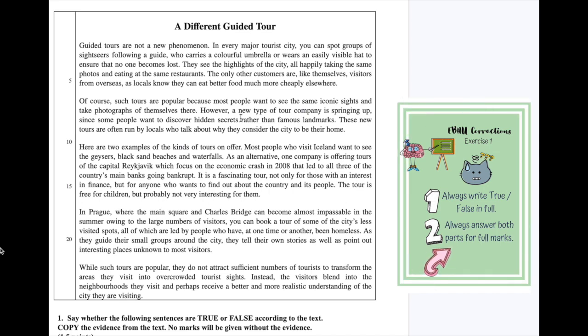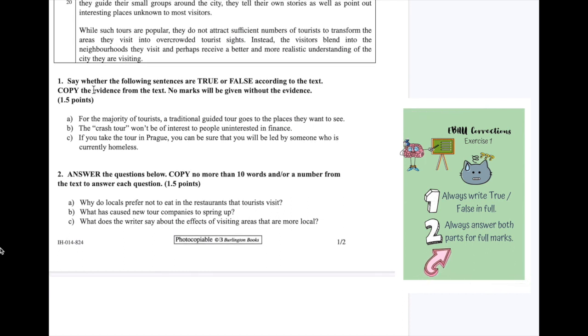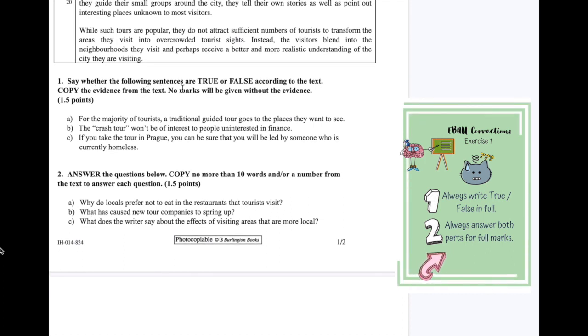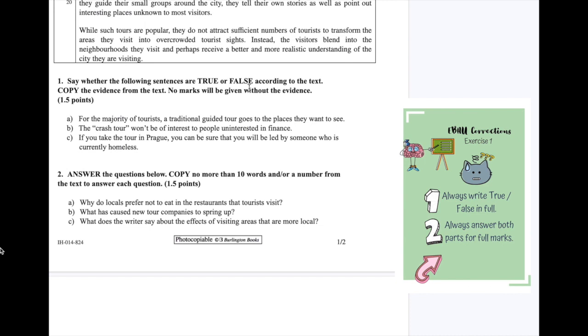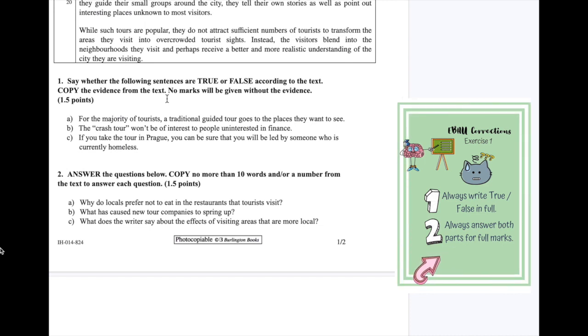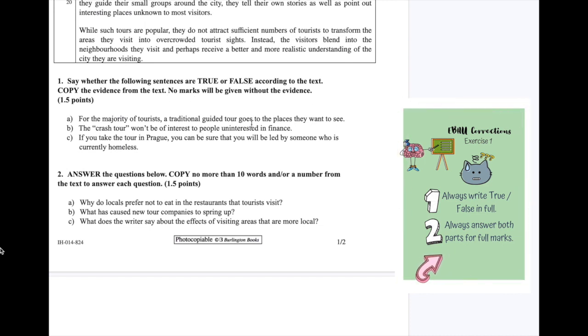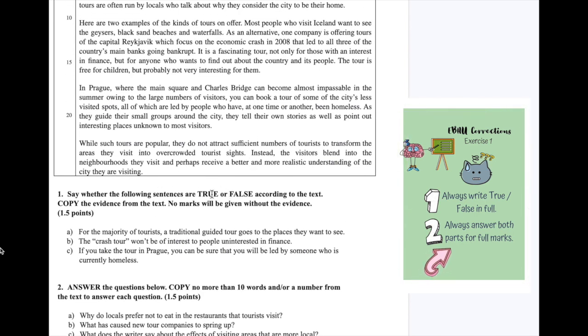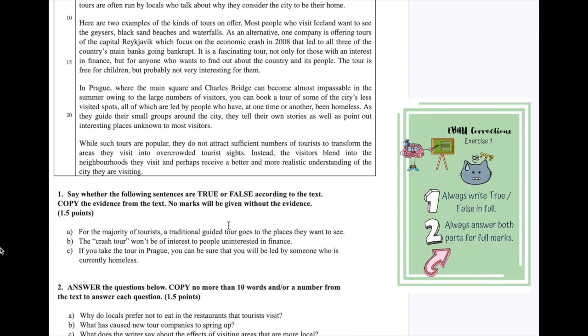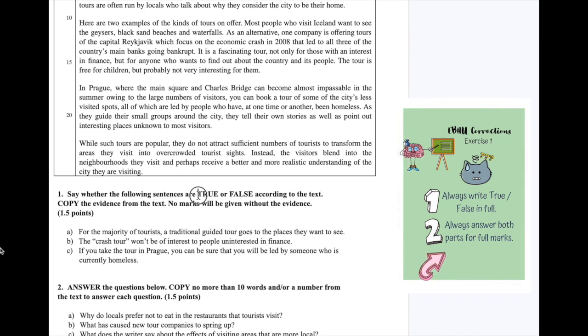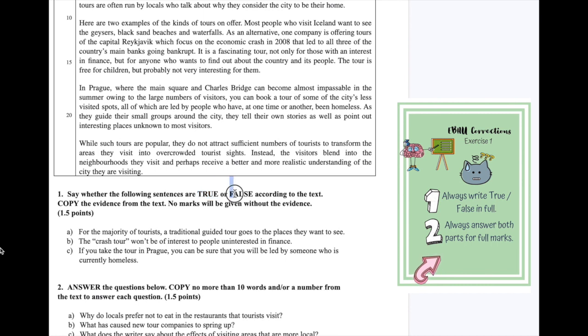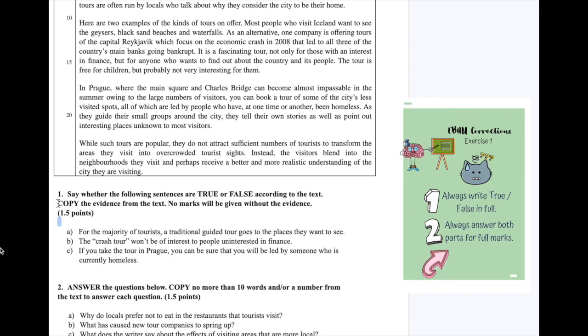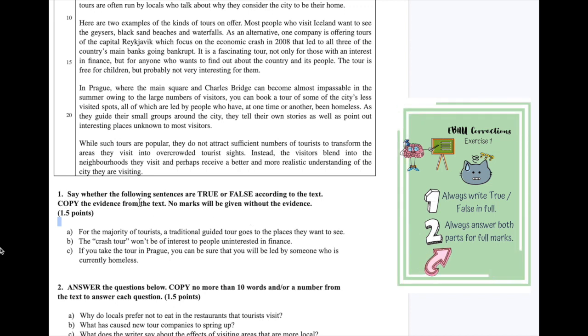and you should have read the text. Okay, so the first question says, say whether the following sentences are true or false according to the text. Copy the evidence from the text. No marks will be given without the evidence. So you need to remember, as always, that you need to write both things. You need to do the two things to get any of the marks. The first that's really important is to make sure that you actually write in full and in English, true or false. Okay, and then the second thing is that you need to copy the evidence from the text.